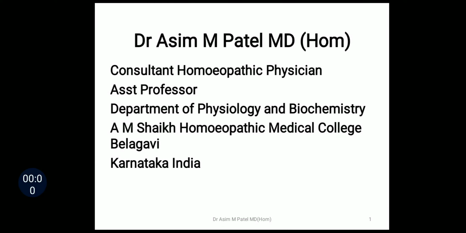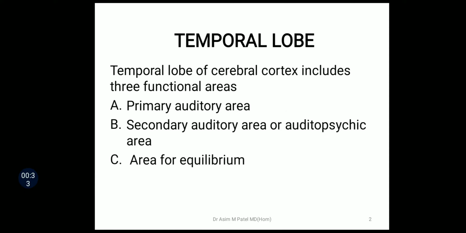Good morning all. In the previous class, we discussed the parietal lobe of the cerebral cortex. Now, in this class, we will discuss the remaining two lobes, that is the temporal lobe and the occipital lobe. Among these two lobes, the temporal lobe is mainly concerned with auditory functions, whereas the occipital lobe is mainly concerned with visual functions. So first we will discuss the temporal lobe of the cerebral cortex.